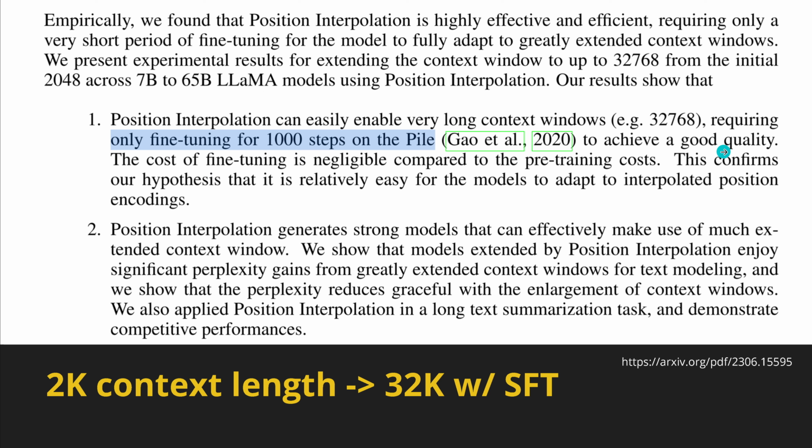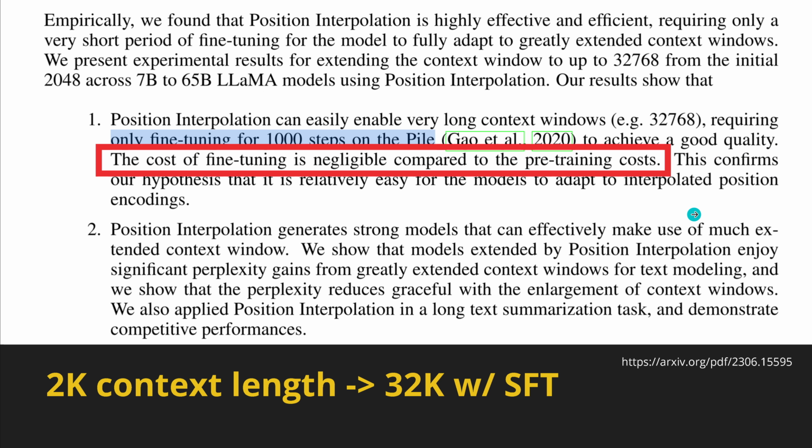A good quality, whatever good means in mathematics. But then they say this really clearly, Meta. The cost of this fine-tuning, this method that we apply, is nothing compared to if we would really do the system from scratch, from the beginning, with a 32K context length. That would be mathematically sound and absolutely the correct way to go.